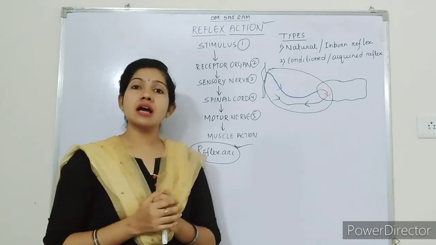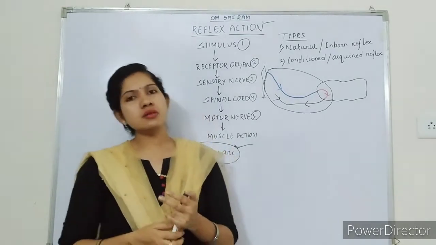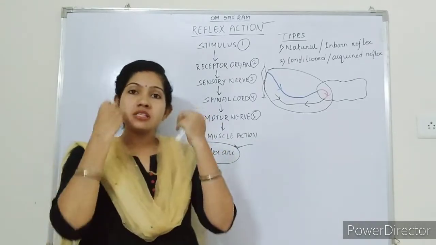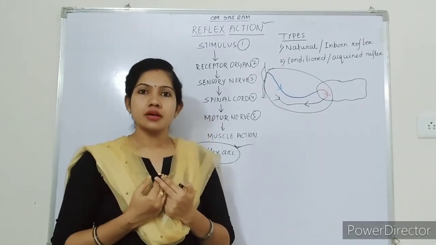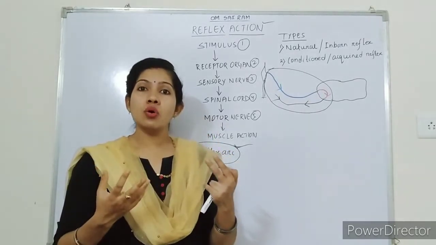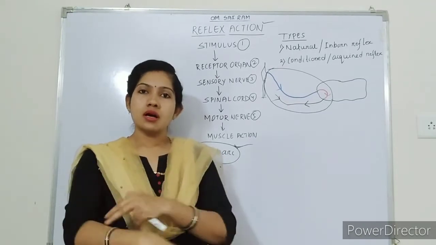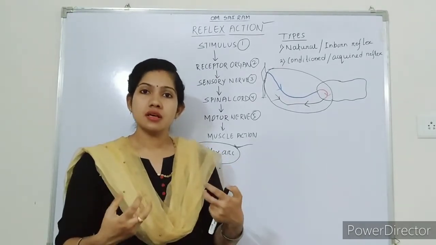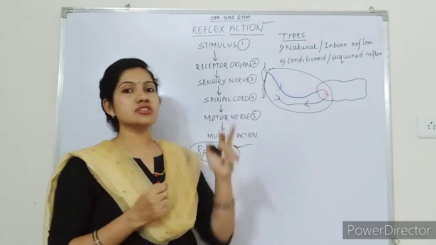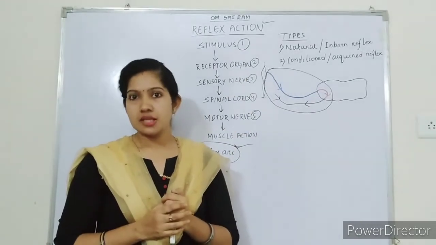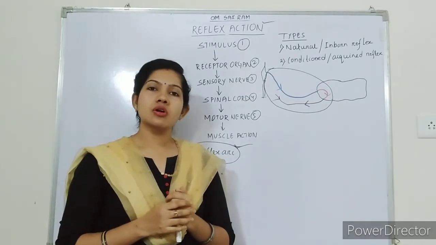Okay, so these are spontaneous actions. Again, some more examples we can take. When dust falls on our eyes, suddenly we close our eyes. Or when we feel cold, goosebumps come on our skin. That is spontaneous. That is not under our control. Actually, reflex actions are not under our will. These are generally involuntary actions.